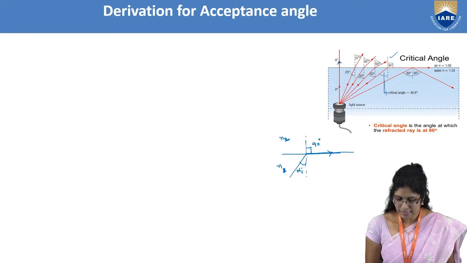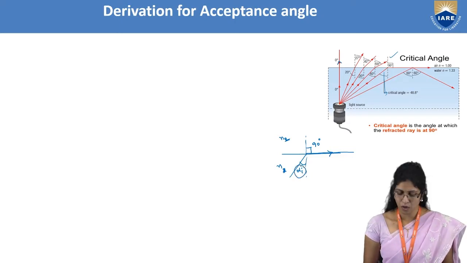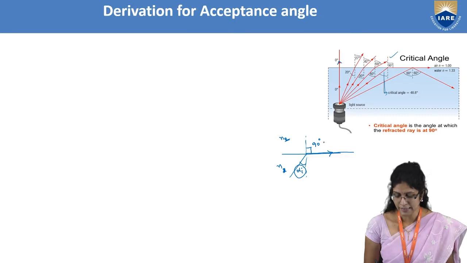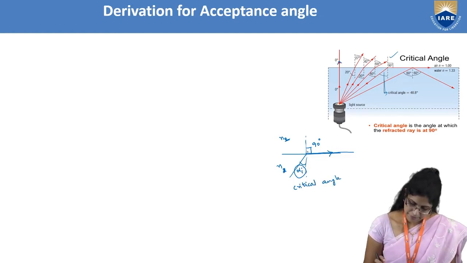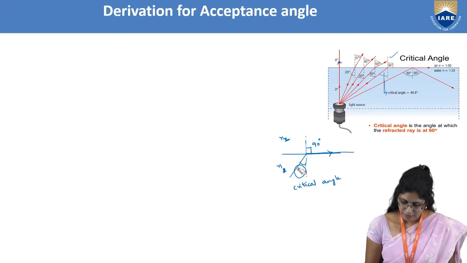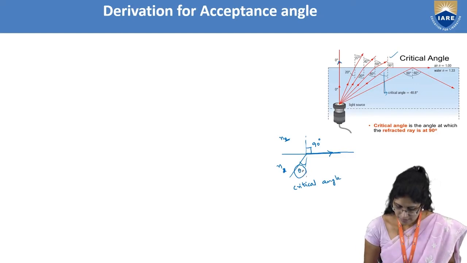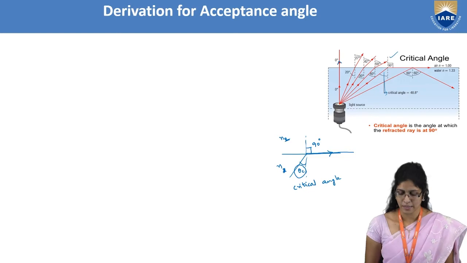If you recall from our previous lecture, this alpha I, which is the angle of incidence at which the angle of refraction is a right angle, is known as the critical angle. So I can write this as theta C.